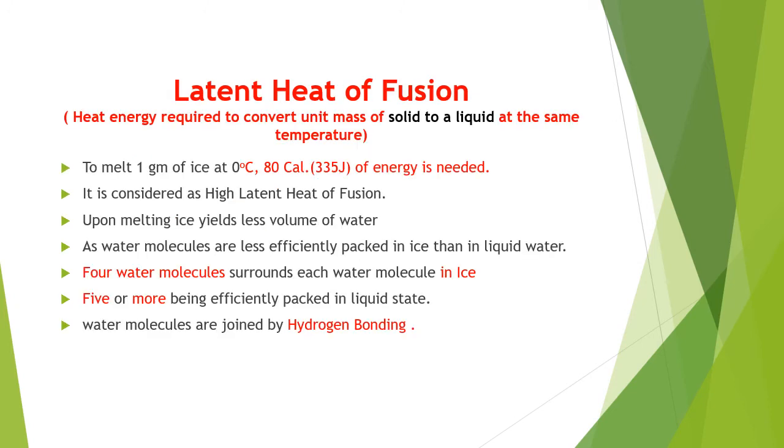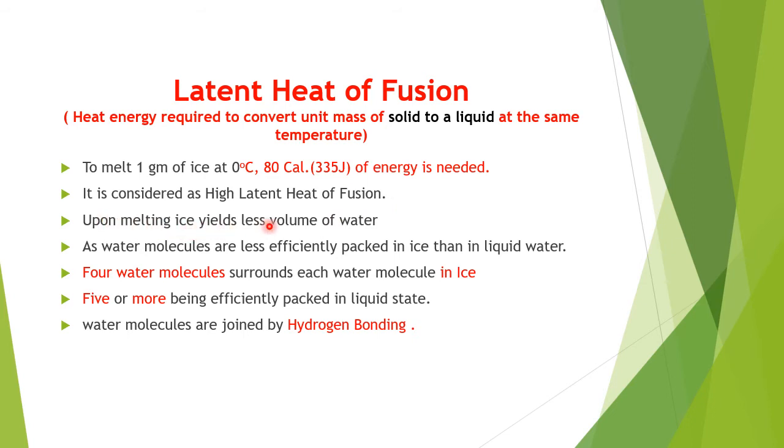The next property is the latent heat of fusion. That means the heat energy required to convert unit mass of solid to liquid. Now we are changing the solid to a liquid at the same temperature. To melt 1 gram of ice at 0 degrees, it requires 80 calories or 335 joules of energy, and it is considered a high latent heat of fusion.